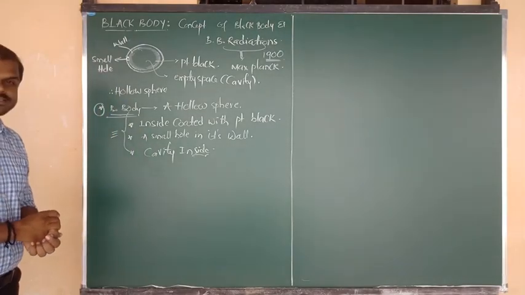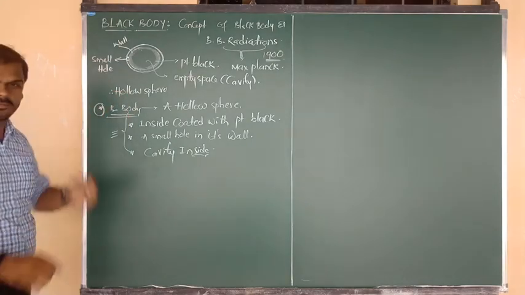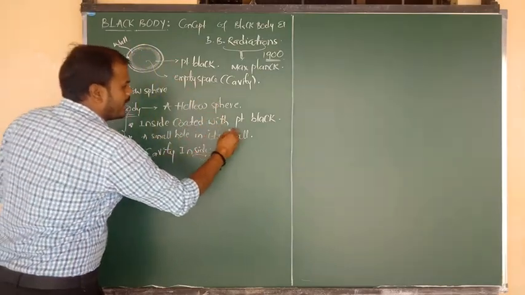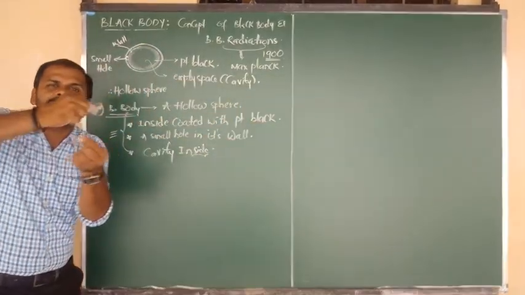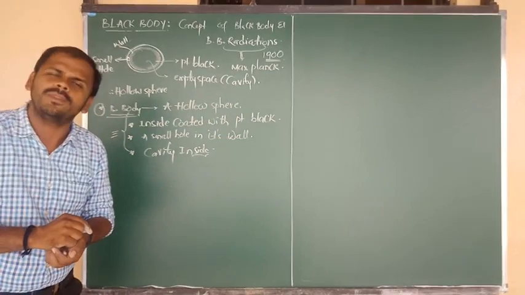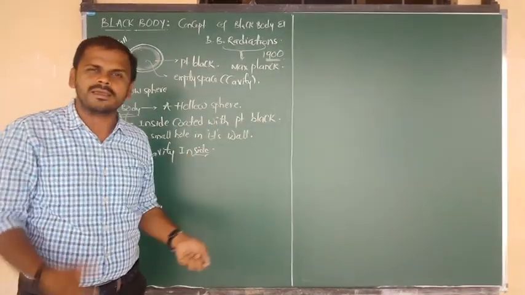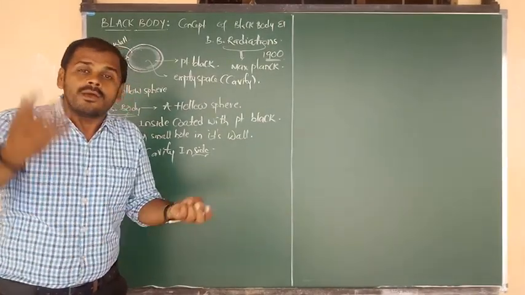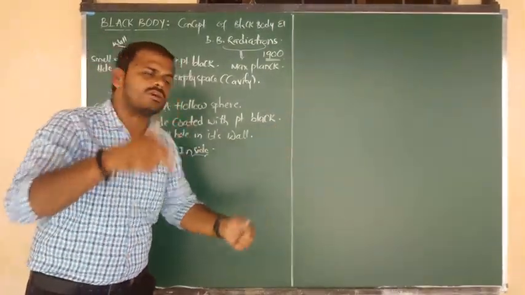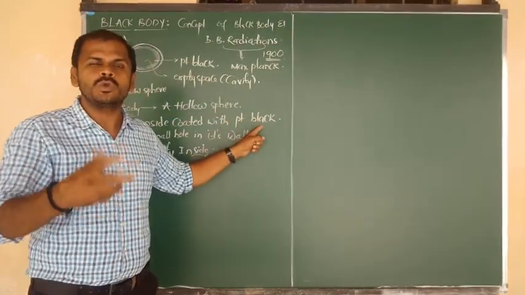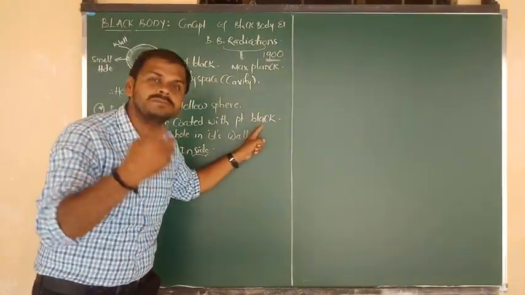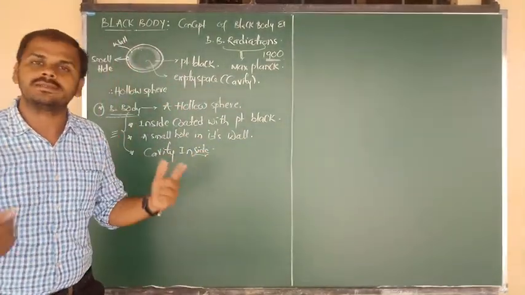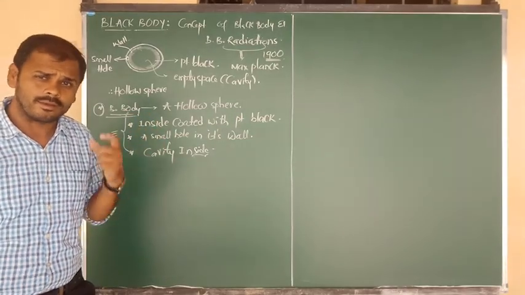I hope you understand the structural information about the black body. Very good. Why are the inside walls of the black body coated with platinum black, I mean platinum powder? The reason is that platinum black acts as the best metallic electrode. And one more reason is that when incident light falls on the surface of platinum black, due to its black nature it easily absorbs the incident radiation. That is also another use. Okay? Very good.